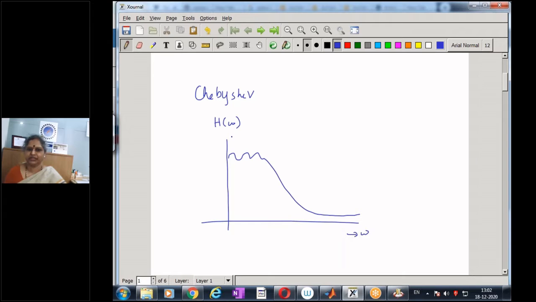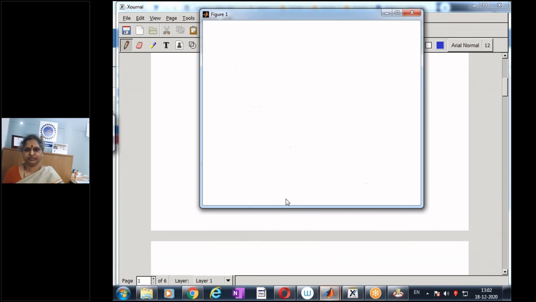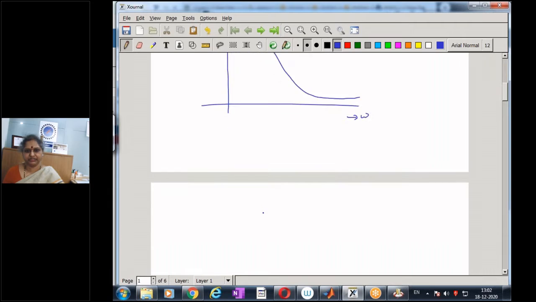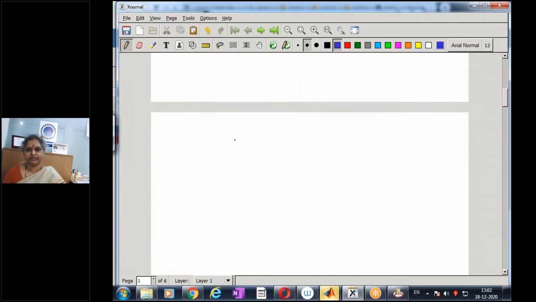So this is one set of filters wherein we have the ripples in the pass band, or we have another type of Chebyshev filter wherein there are no ripples in the pass band, but the stop band has ripples.